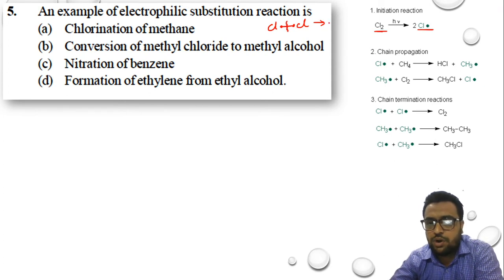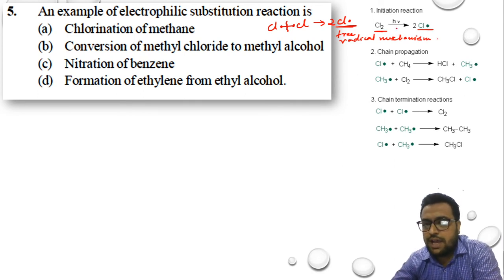When I break this covalent bond, I will get 2 chlorine radicals. Each chlorine will get 1 electron. This formation of chlorine radicals is via the free radical mechanism. We have learnt it in PUC first year. First, it will happen with chain initiation.